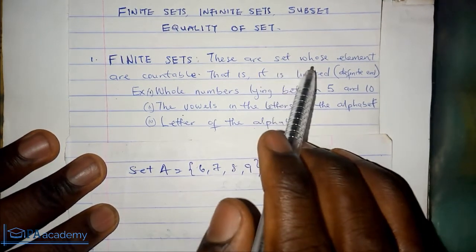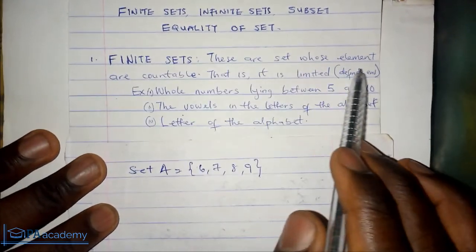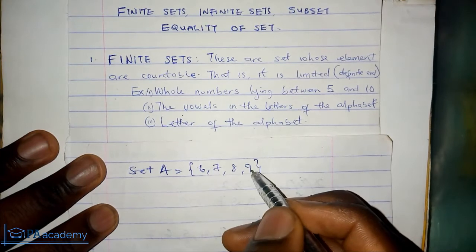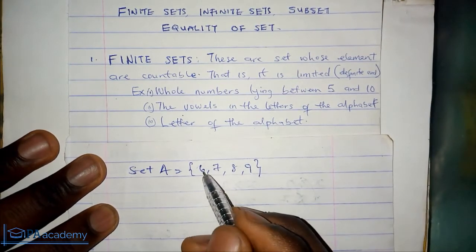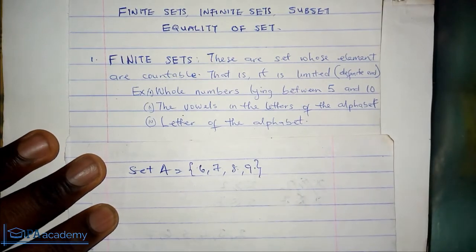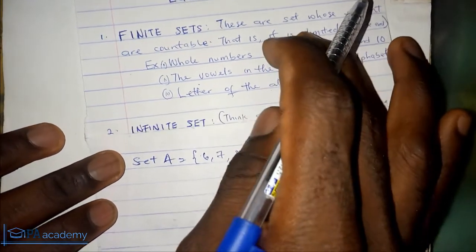These are sets whose elements are countable, that is, limited. Now this is where it ends, at 9, and you can count them. These are just 1, 2, 3, 4. They are four elements. That makes it a finite set. Let's look at the second example.